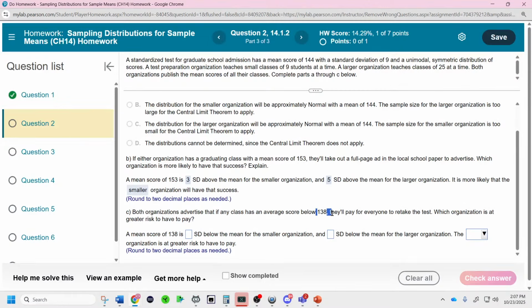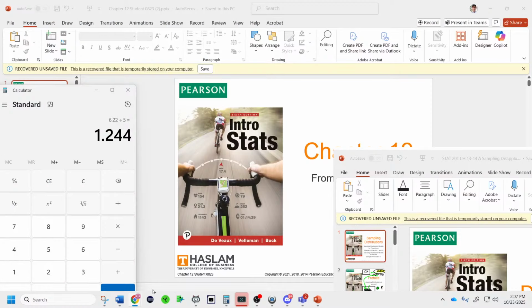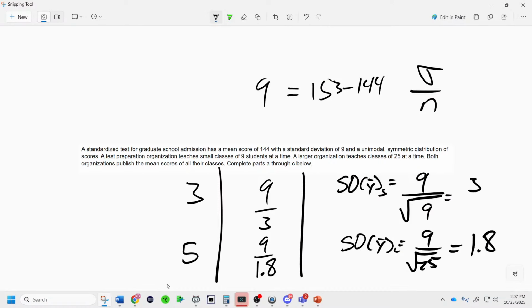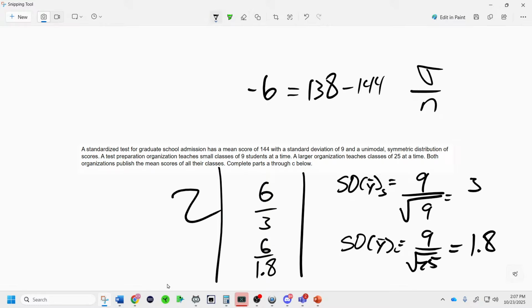Now we have 138. 138 is going to be 6 below. So we can use the same sort of math that we just had, but change it to 6. Because remember, we're looking at 138. And so that's 6 below. So we can just take the 6 and divide by 1.8. And it's probably 3.75. Let me find out.